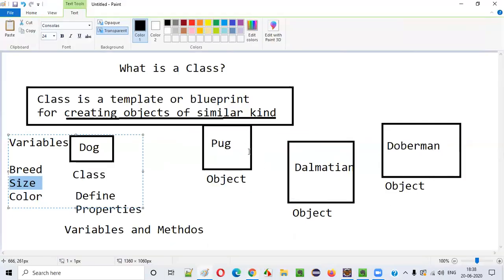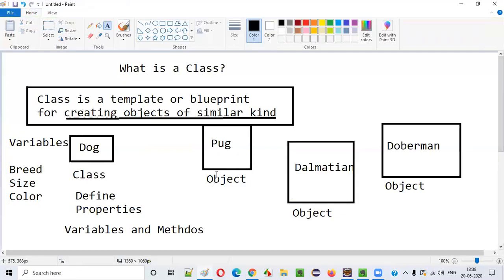Like that, three breeds are there. Here the breeds are pug, Dalmatian, and Doberman. The size of the pug will be very small. Dalmatian will be of medium size, whereas Doberman will be big. Coming to the color, the pug will be in some kind of brown color. Dalmatian, as you can see, is in white color. Doberman will be in brown and black color.